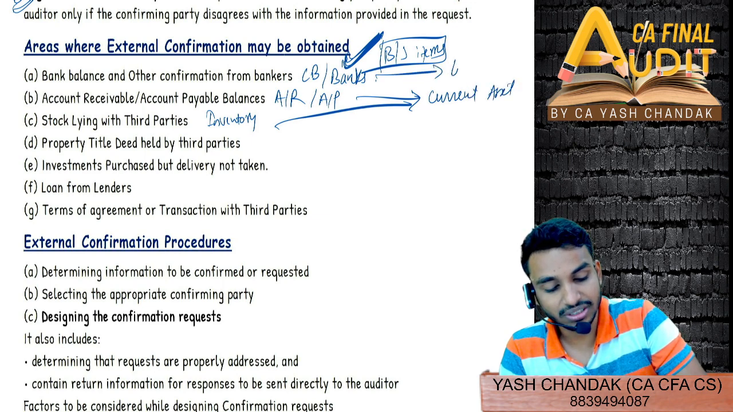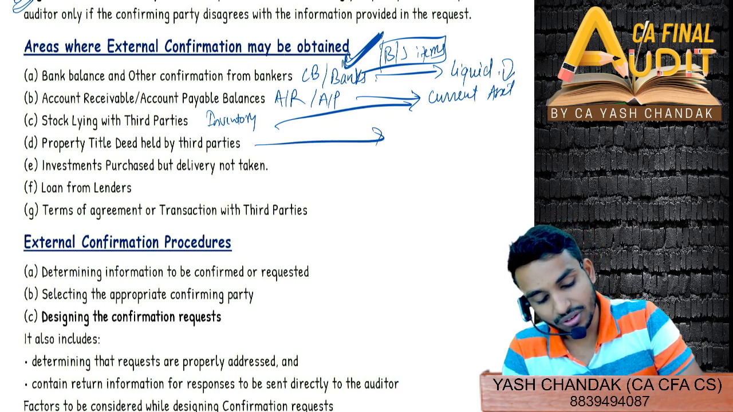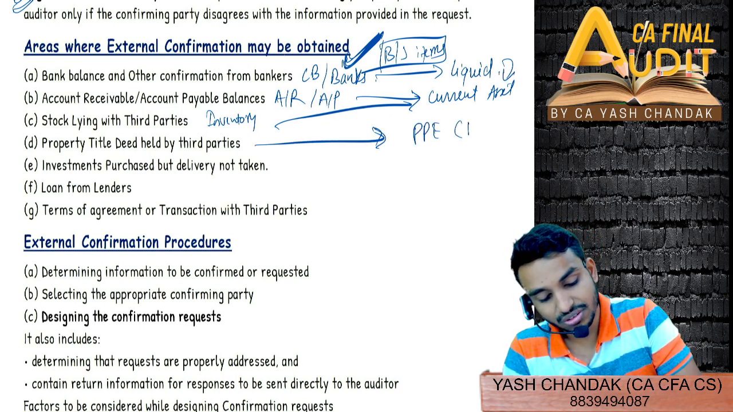So we first of all started with liquid assets, then we went to current assets, and now we are on PPE, that is fixed assets.